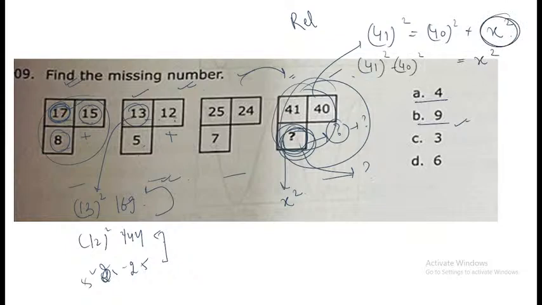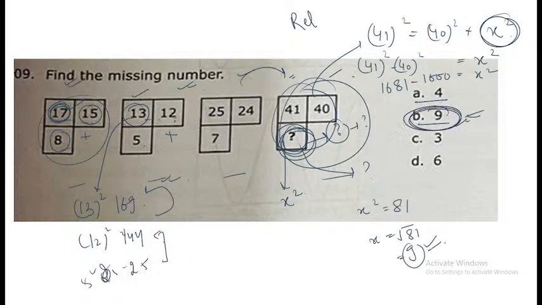What is 41 square? 41 square is equal to 1681. So it is 1681 minus 1600 equal to x square. So x square is equal to 81. x is equal to root 81, which is equal to 9. So the answer for this particular question is option number 9.